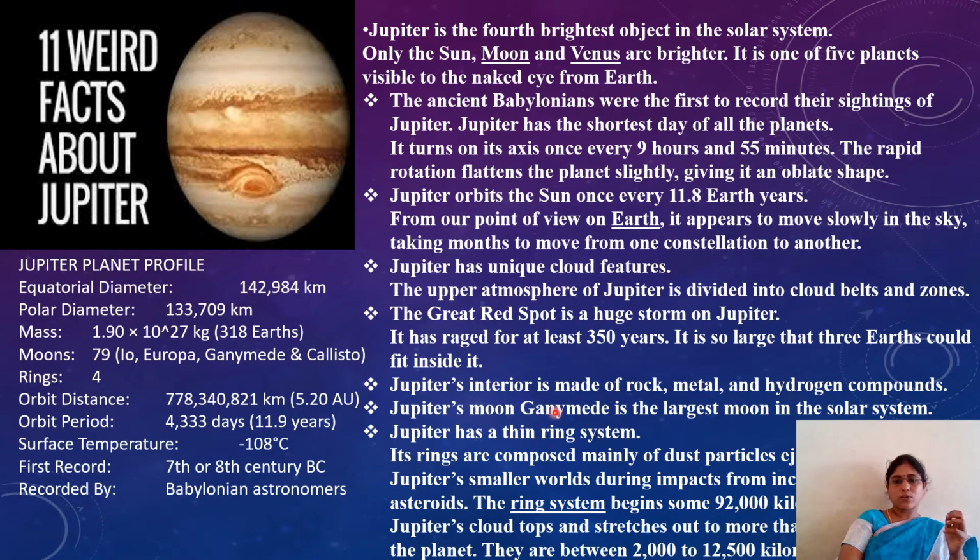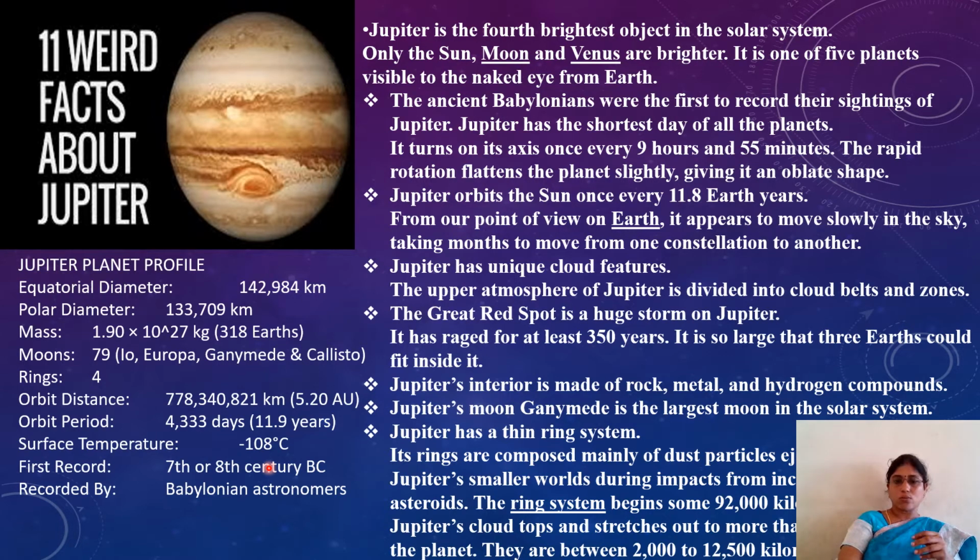Jupiter's interior is made of rock, metal, and hydrogen compounds. Jupiter's moon Ganymede is the largest moon in the solar system. Jupiter has 79 moons. For Earth, how many moons do we have? Only one moon. Jupiter has 79 moons and 4 rings around it, which are not visible here. What is the surface temperature here? Minus 108 degrees centigrade. Minus means very cool.